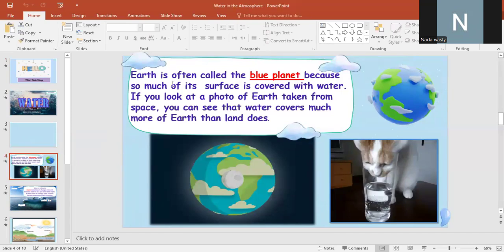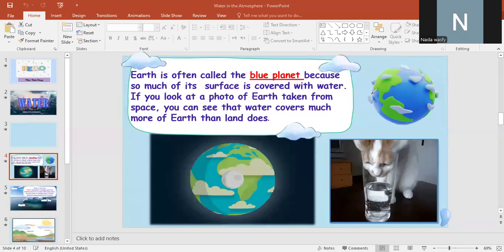So Earth is often called the blue planet. Why the blue planet? Because Earth contains a large amount of water, so much of its surface is covered with water. If you look at a photo of Earth taken from space, you can see that water covers much more of Earth than land does. Look at this figure.